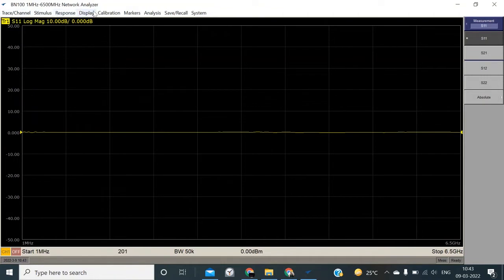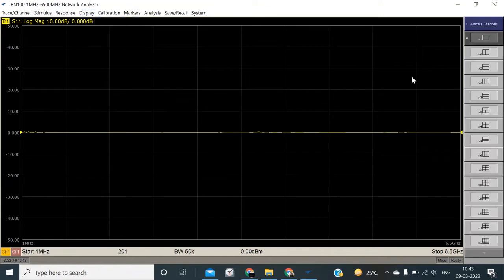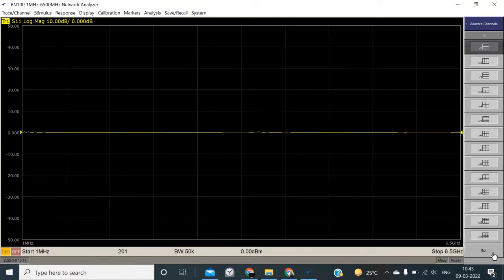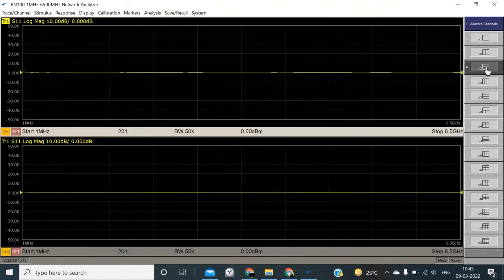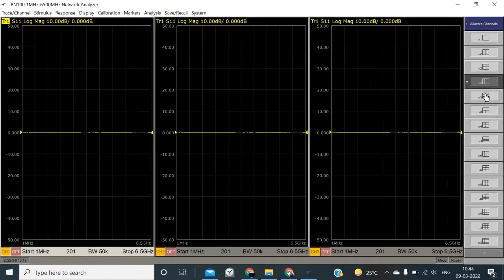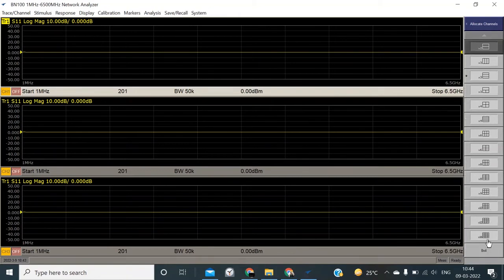Okay, so just go in display: number of traces, allocate channels, allocate traces. We will start with allocate channels. See here, different windows are there, up to 16 channels we can select. For example, the single channel, 2 channel, horizontal, 3 channel vertical, 3 channel horizontal. Like this there is a lot, we can select up to 16 channels.